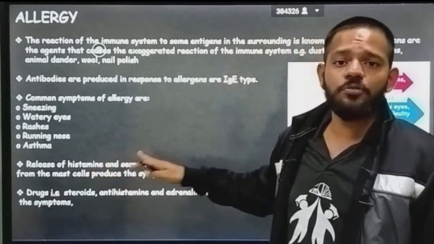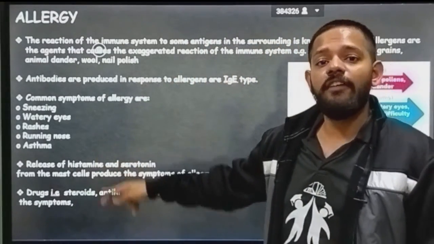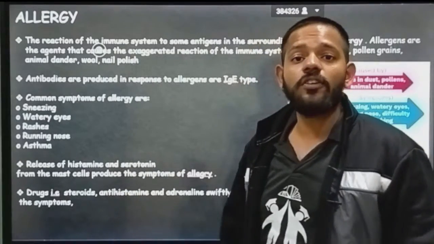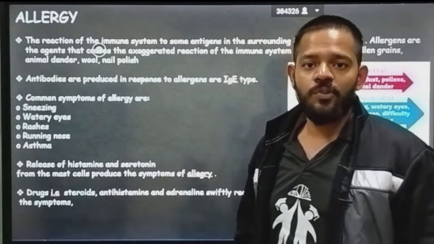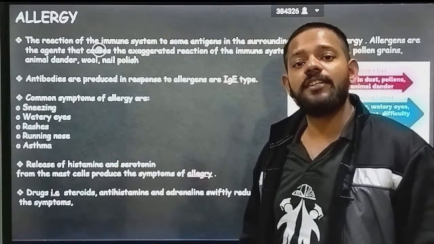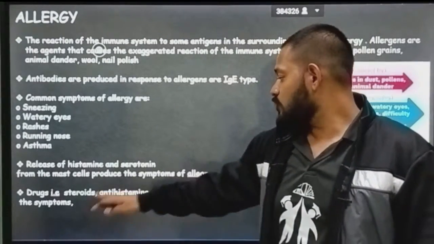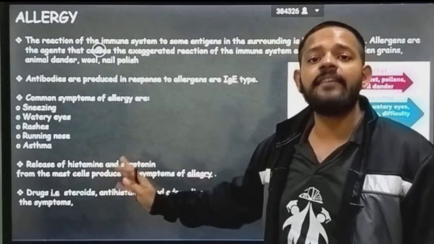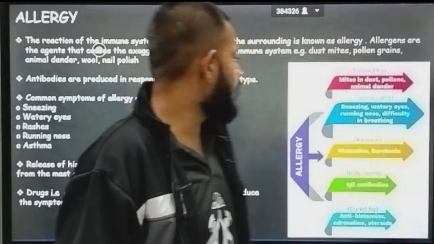See what these two do: histamine is a vasodilator, and serotonin is a vasoconstrictor. So these things increase or decrease the blood pressure during the allergic reaction. These drugs control that inside your body.